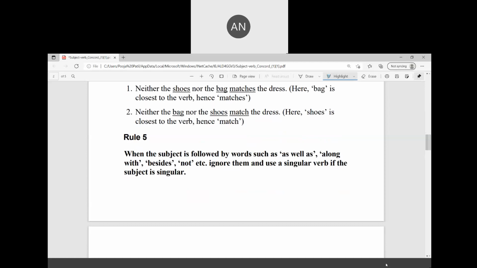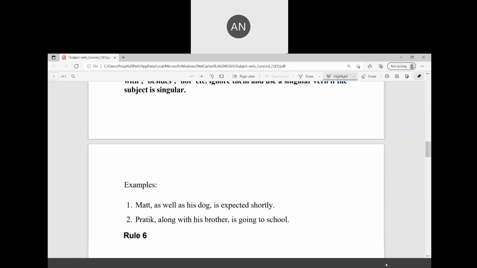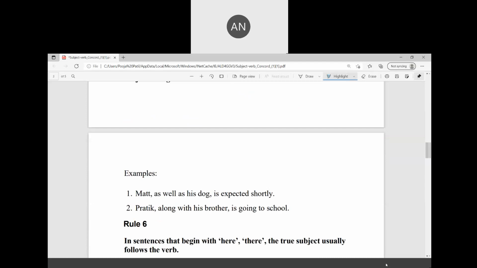Just look for the subject, and if it is singular, the verb is singular. Just don't get carried away with along with, besides, or as well as. Example: Matt as well as his dog is expected shortly. Pratik along with his brother is going to school.